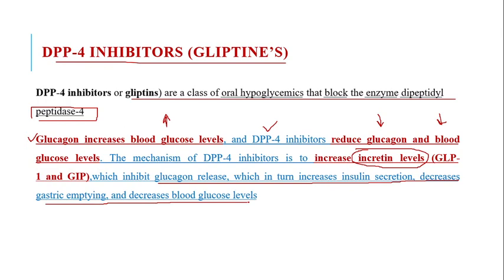So the main role of this enzyme is to increase the glucagon level, and as glucagon level is increased, ultimately the blood glucose level increases. But if we design a DPP4 enzyme inhibitor, it ultimately decreases the glucagon level by increasing the incretin level, which inhibits glucagon release and increases insulin secretion.